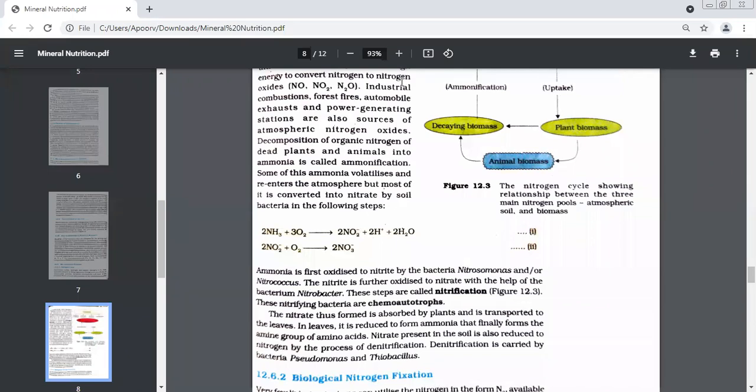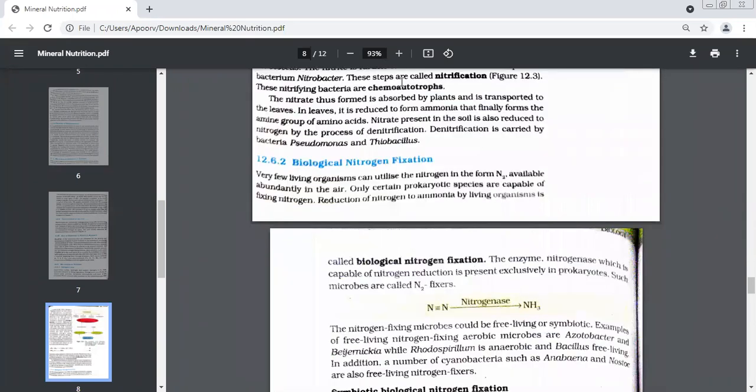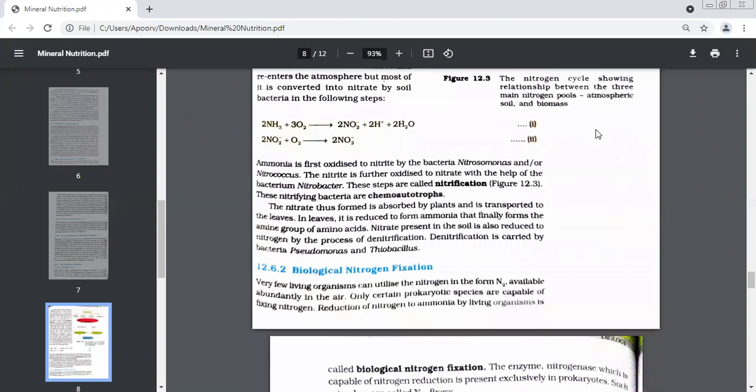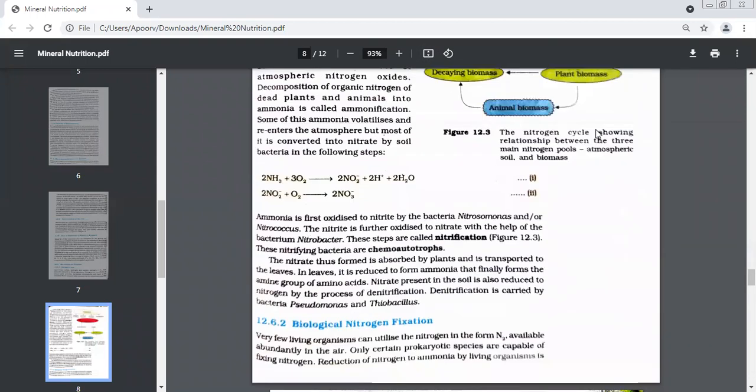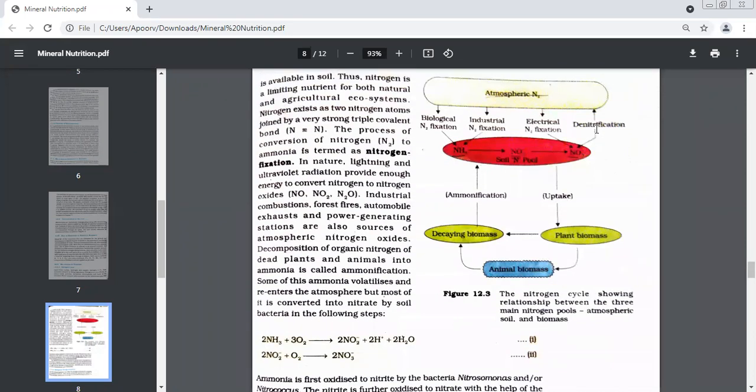Give me examples of two nitrifying bacteria. Nitrosomonas and Nitrococcus. Good. What is the other name for them? We also call them as? Nitrobacter. Nitrobacteria. Chemoautotrophs. Yes, we also call them as chemoautotrophs.